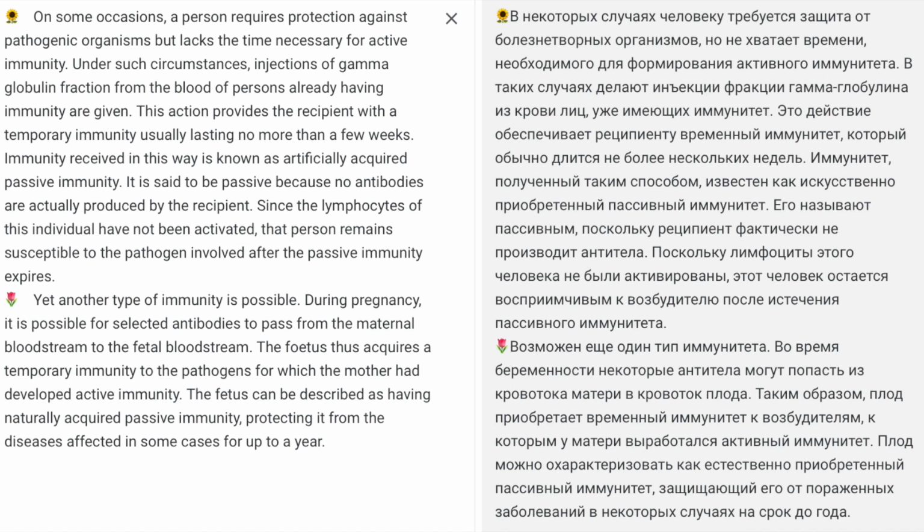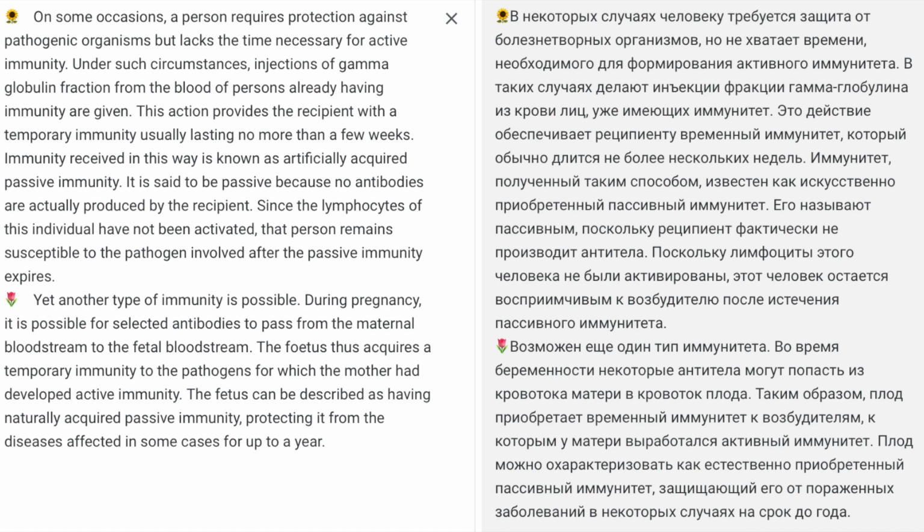This action provides the recipient with a temporary immunity usually lasting no more than a few weeks. Immunity received in this way is known as artificially acquired passive immunity. It is said to be passive because no antibodies are actually produced by the recipient. Since the lymphocytes of this individual have not been activated, that person remains susceptible to the pathogen involved after the passive immunity expires. Yet another type of immunity is possible.